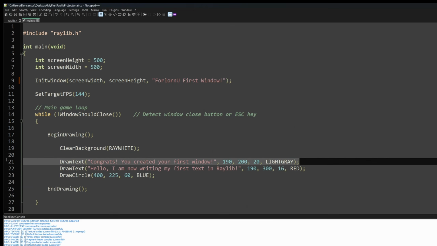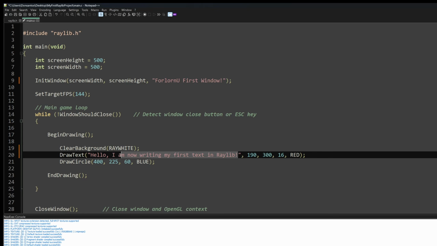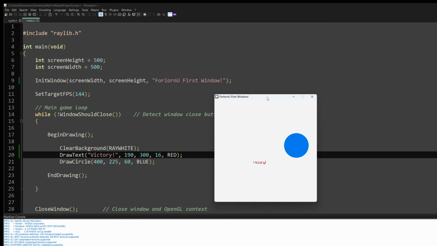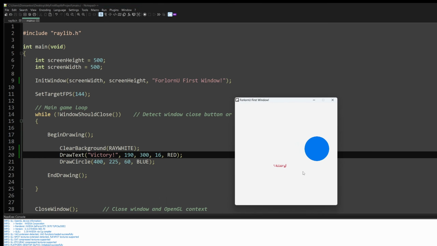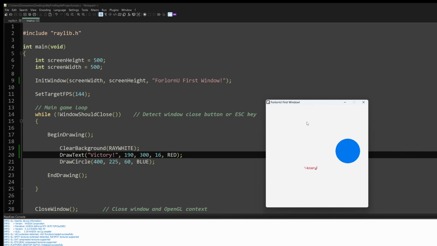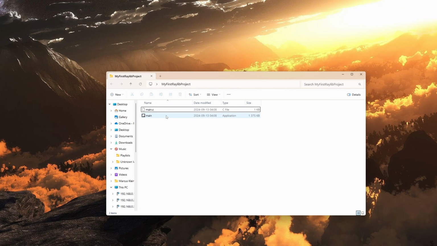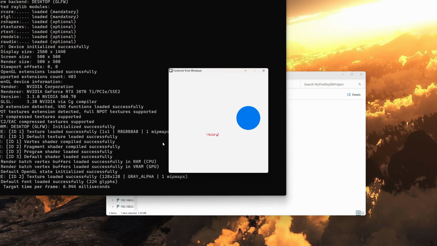Let's remove the light gray text. Instead here, just go. Yeah, I can't draw. I need to dodge the microphone to get past. What happens? There we go. Victory! Victory! We drew our own window, we created our own C file, and we managed to render out a window with text in it. Very cool. Now I have this main.c, and I can run this application.